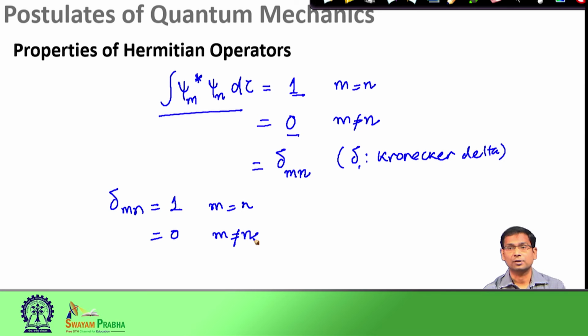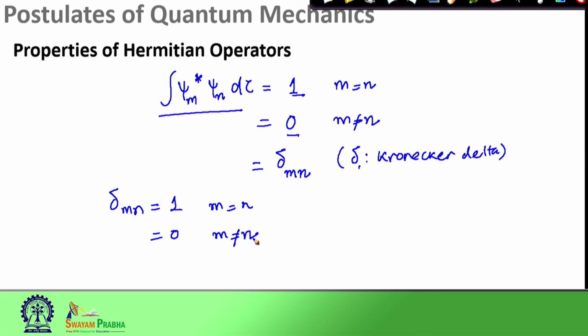So, in this present discussion, we saw that there are two important properties of Hermitian operator. First, the eigenvalues of this Hermitian operator are all real. The second, the eigenfunctions of a Hermitian operator are orthonormal. When I say orthonormal, I mean they are orthogonal to each other and they are individually normalized. So, these are two important properties of Hermitian operator. After discussing these two important properties, we will now look at yet another property of Hermitian operator.